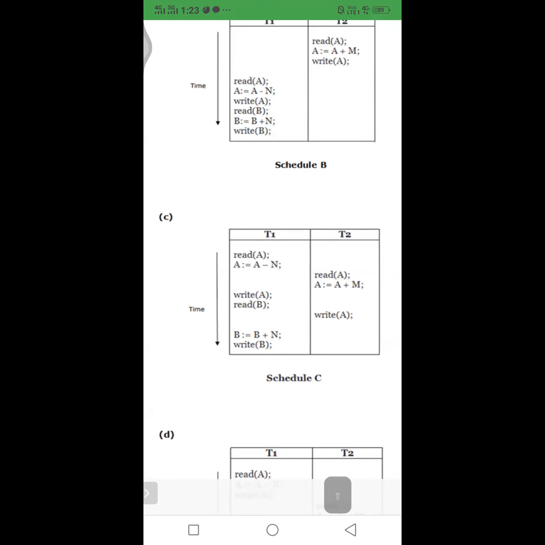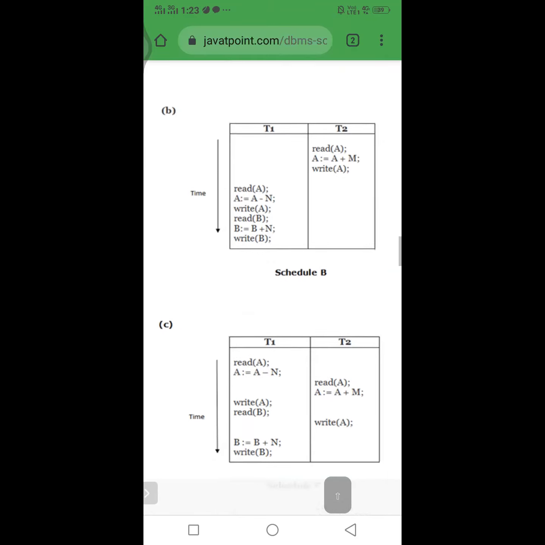We already know about preemptive and non-preemptive scheduling. What is the meaning of preemptive scheduling? Before completion of one process, the execution of another process starts. That is a preemption. In non-preemption, until the completion of one process, another process does not start. Only after the completion of one process does the execution of another process start.